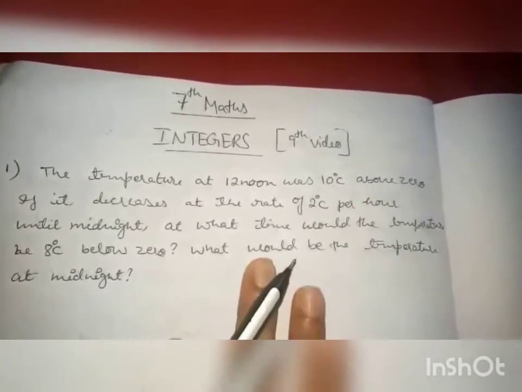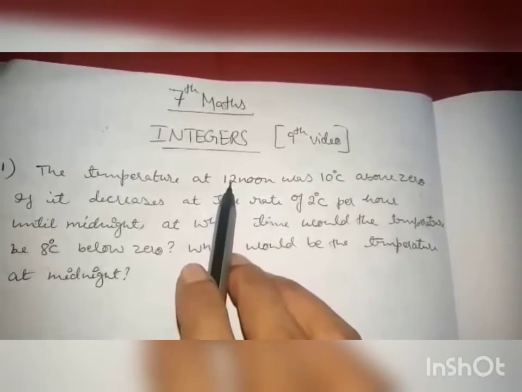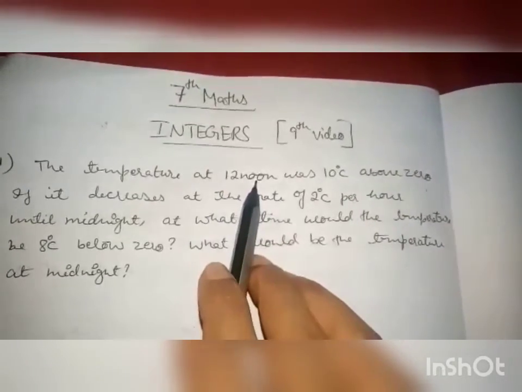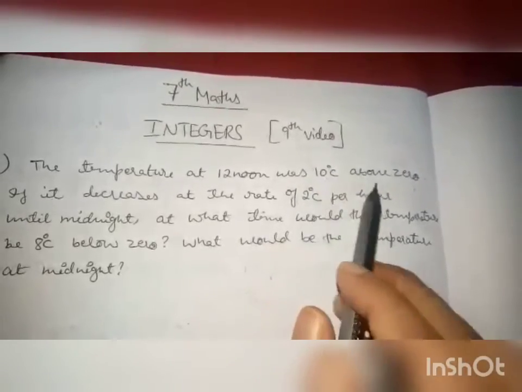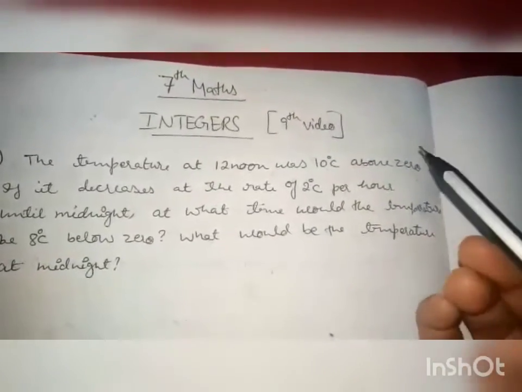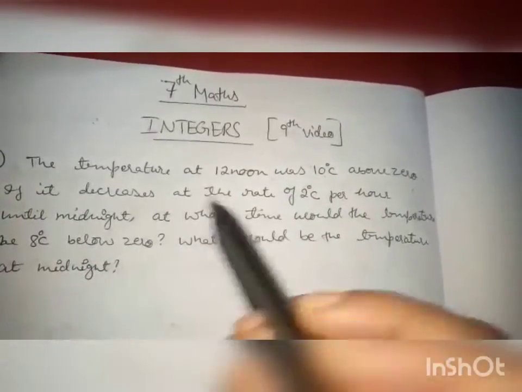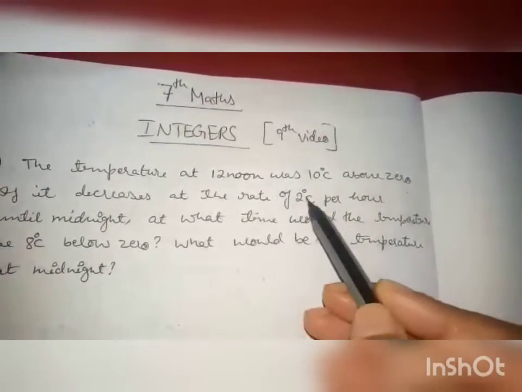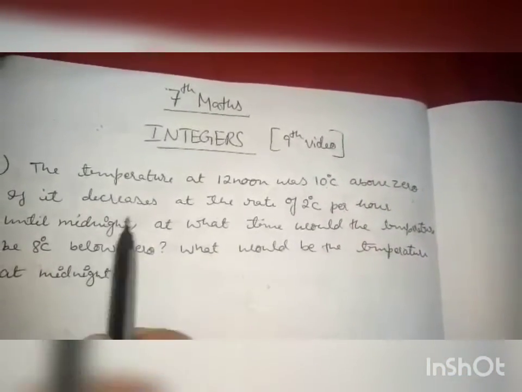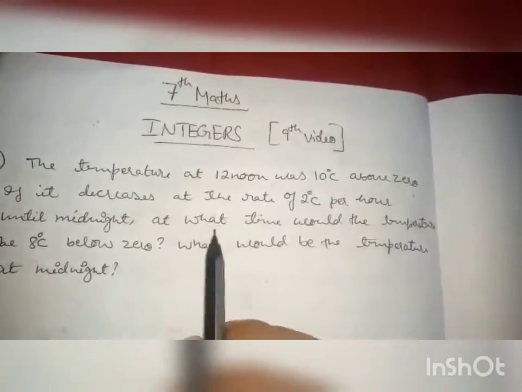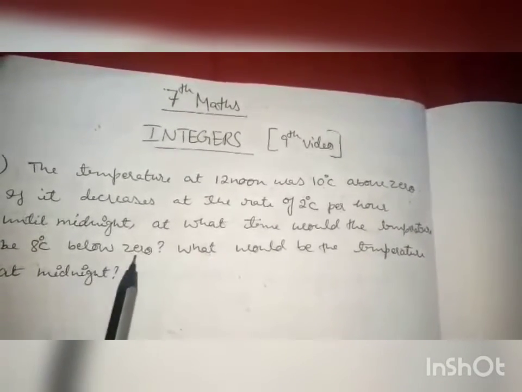So what the question says is, 12 noon means afternoon 12 p.m. So at 12 p.m. the temperature was 10 degrees centigrade above zero. Above zero means positive, so plus 10 degrees centigrade. Then after each hour it decreases 2 degrees Celsius. So at what time would the temperature be 8 degrees centigrade below zero?